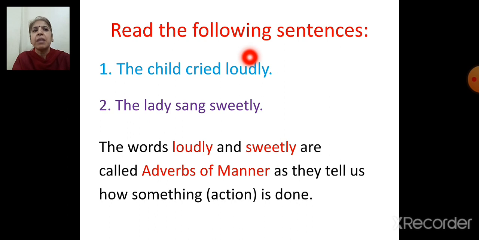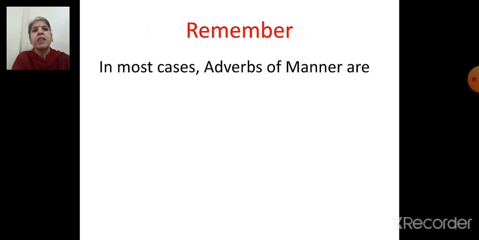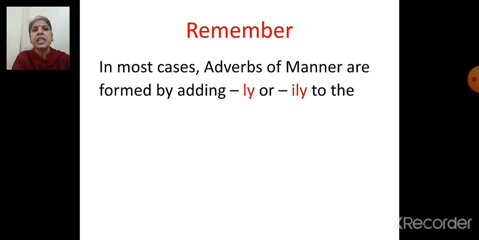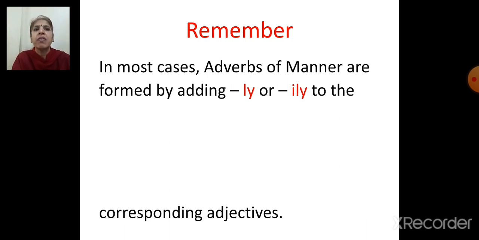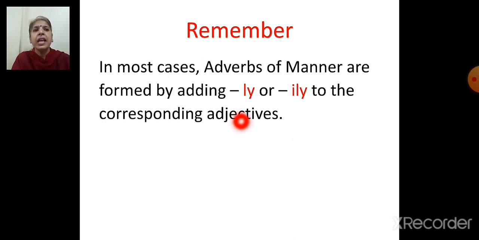Like here in the given example, how did the child cry? Loudly. So this is adverb of manner. The lady sang sweetly. How did the lady sing? Sweetly. So they are adverbs of manner. Now you have to remember, children, in most cases, adverbs of manner are formed by adding ly or ily to the corresponding adjectives.